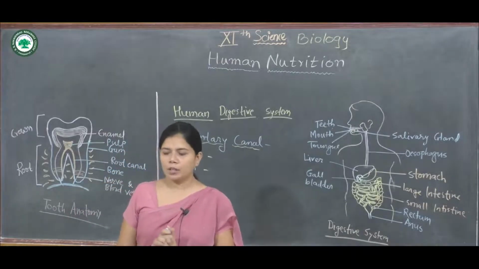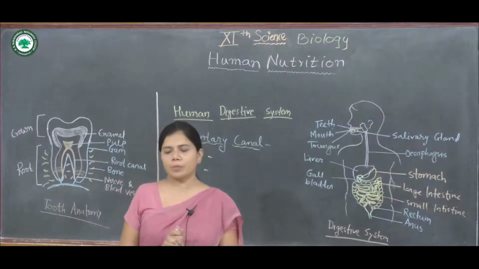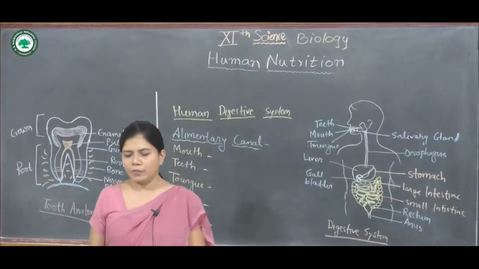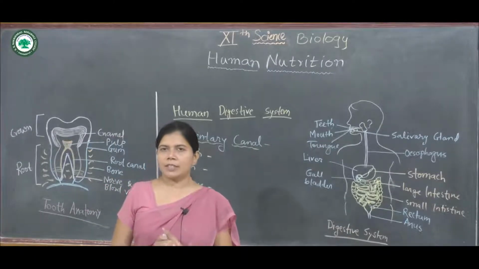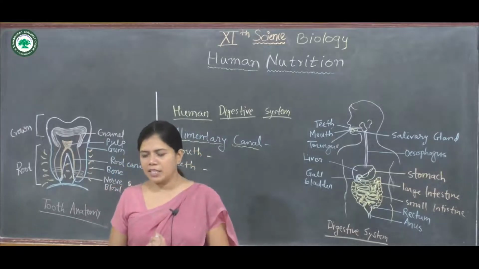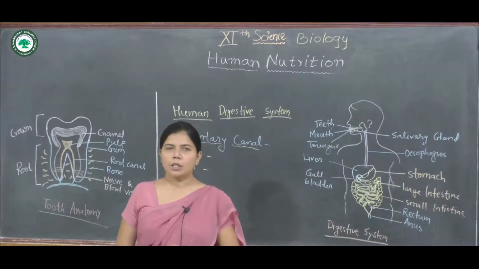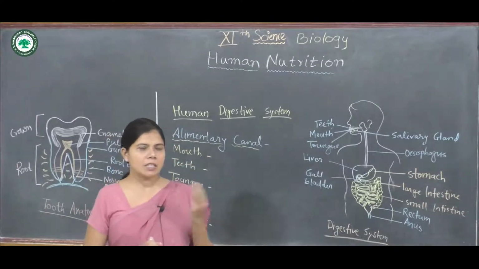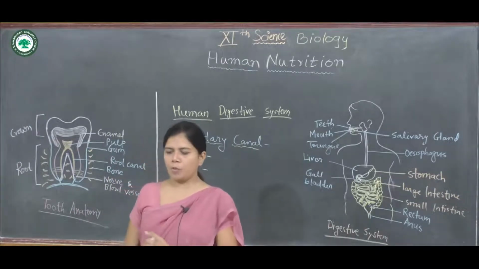Then heterodont. It is heterodont because we have 4 different types of teeth: incisors, canines, premolars and molars.